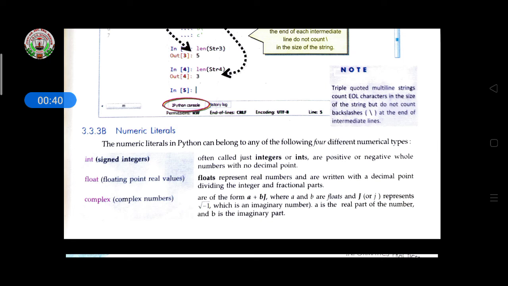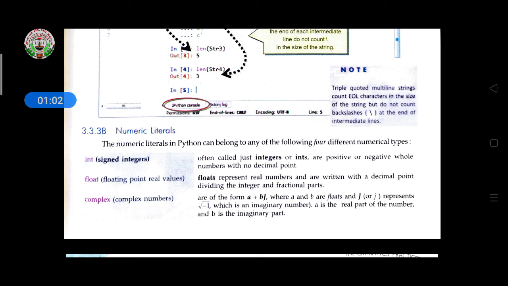So today we will start our numeric literals. The numeric literals in Python can belong to any of the following 4 different numerical types. Integers, often called just integer or int, are positive or negative whole numbers with no decimal point.